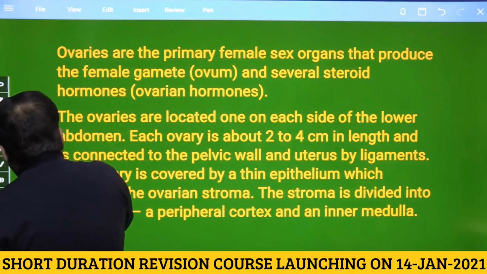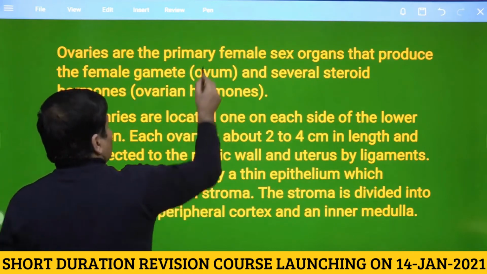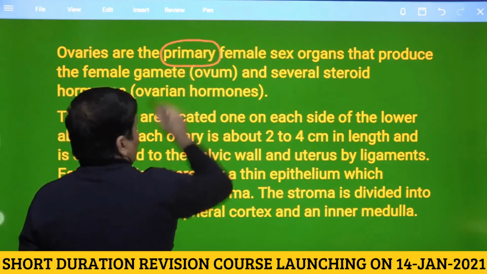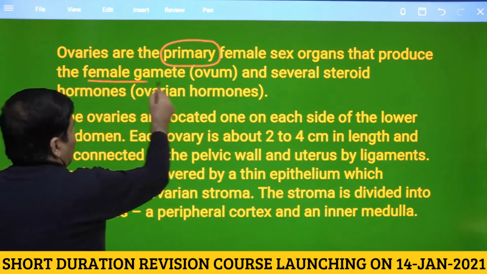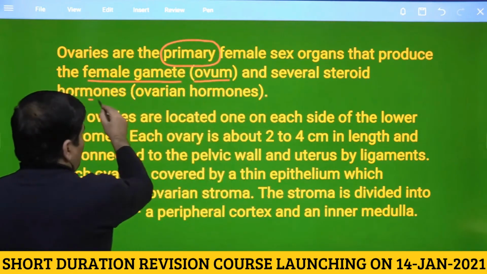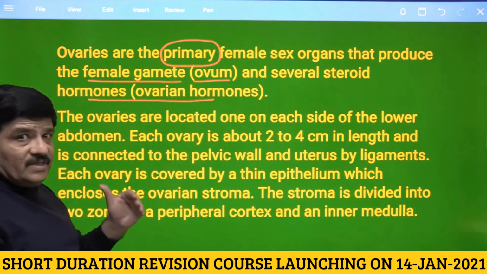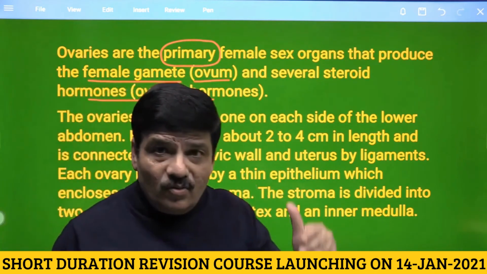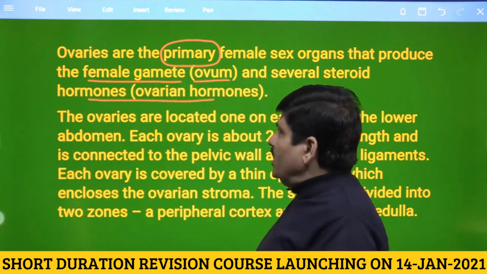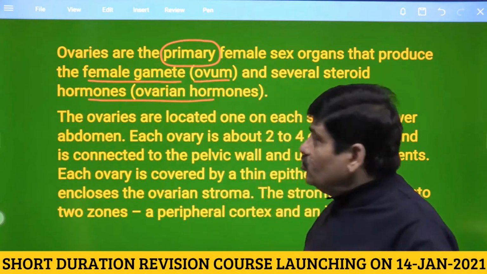So this is what NCERT is saying, that ovaries are the primary female sex organs that produce the female gamete, the ovum, and several steroid hormones, the ovarian hormones. And we say that the hormone that regulates the development of secondary sexual character would be estrogen.